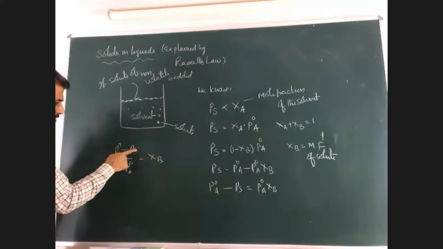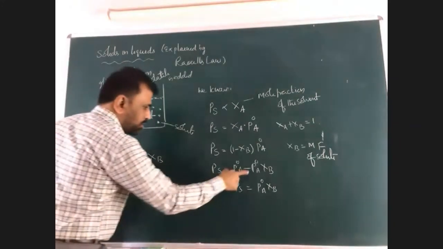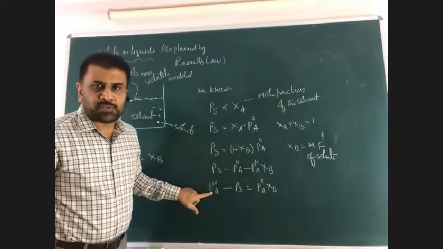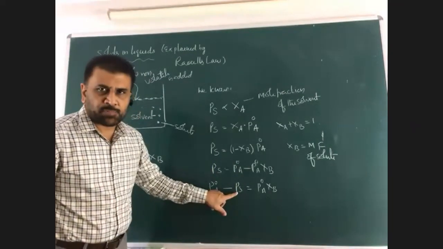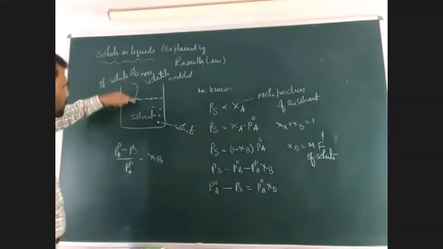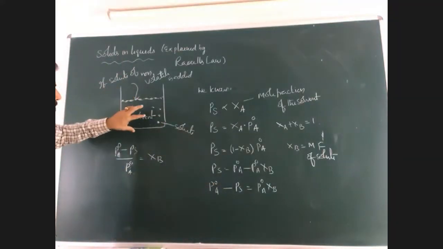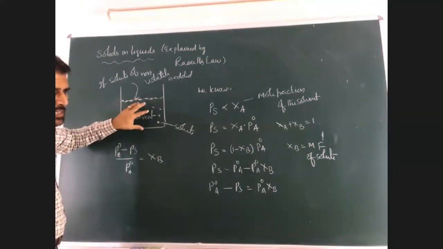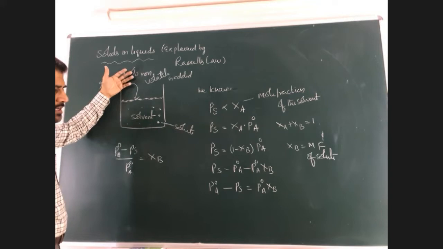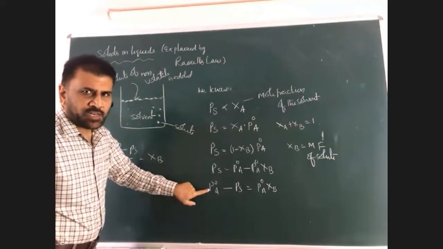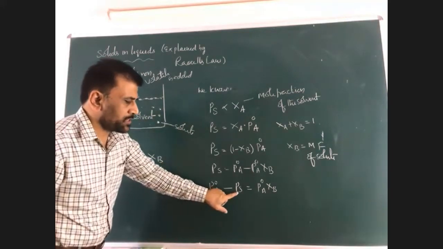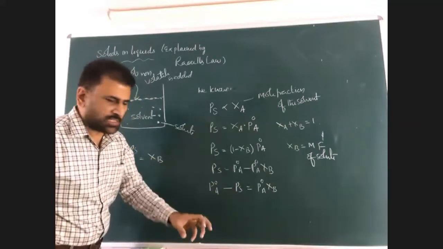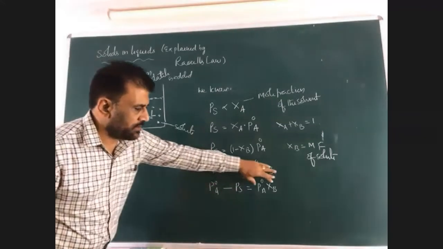This is called lowering of vapor pressure. For example, if P naught has vapor pressure 100, PS has vapor pressure less than 100. Why? Because when solute is added, what happens to the vapor pressure of the solvent? It decreases. So the solution always has less vapor pressure than the solvent. Let the solvent vapor pressure be 100. Therefore, the solution vapor pressure should be less than 100. This difference is called lowering. Lowering means decreasing.